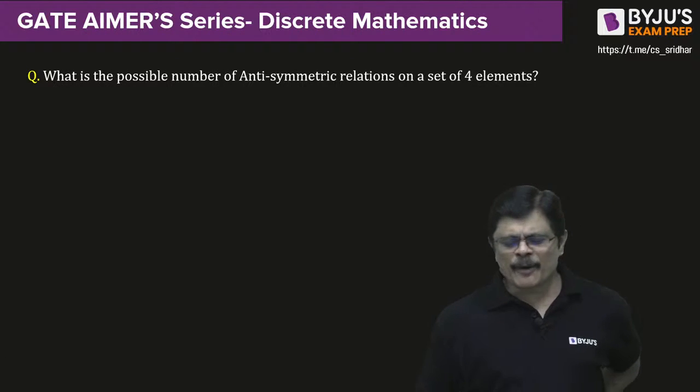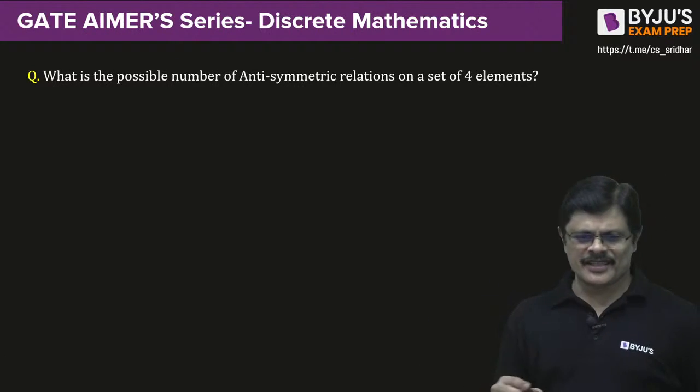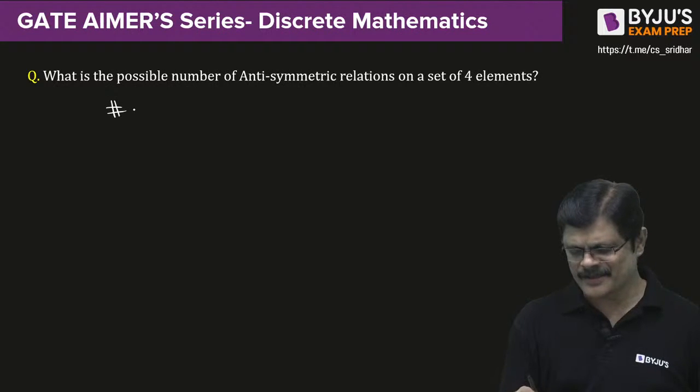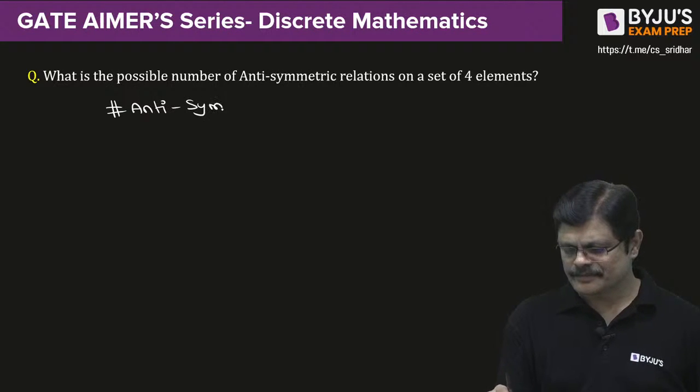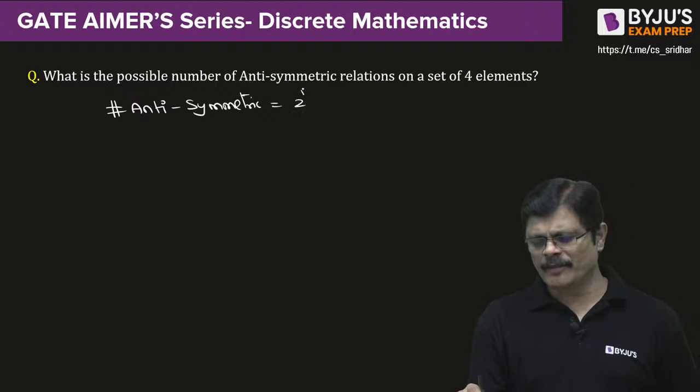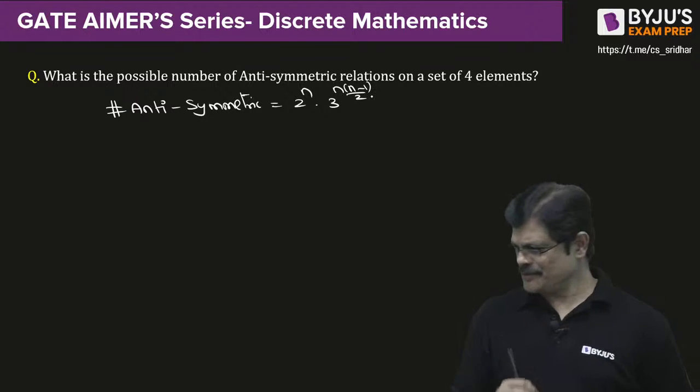Now, what is the possible number of antisymmetric relations? So, the number of antisymmetric relations is given by the formula 2 power n into 3 power n into (n minus 1) by 2.